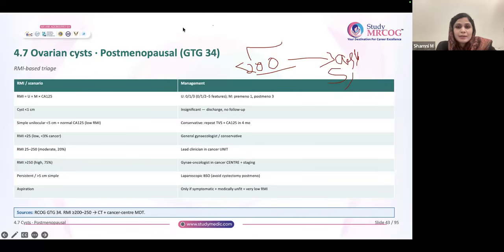Okay. So again, I will repeat. Initially you will calculate RMI. If it's coming less than 200, that means she's having low risk for malignancy. Then you see whether the patient is asymptomatic, no symptom at all, having a simple cyst, more than 3 centimeter and less than or equal to 5 centimeter, and it should be unilateral and unilocular.